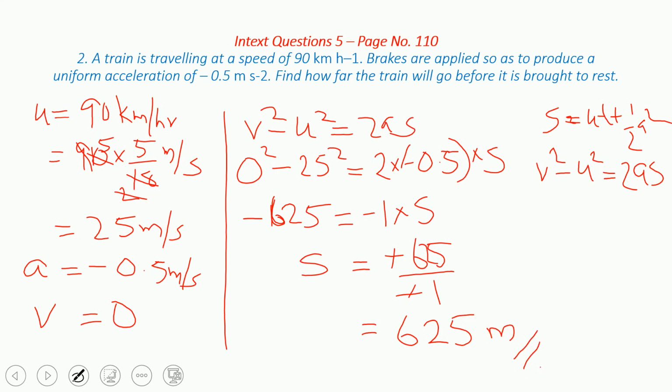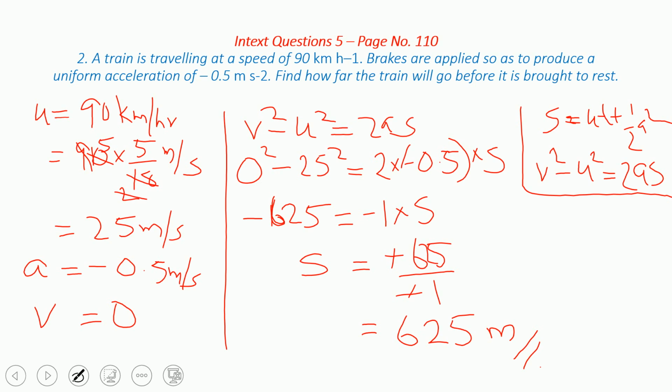Understand? Like that the answer will come. Sure. Understand, it is only the substitution here. You have to substitute the values, but here the selection of the formula is very important. Which formula to be used? That is very important. Sure. Yes. So we can move to the other.